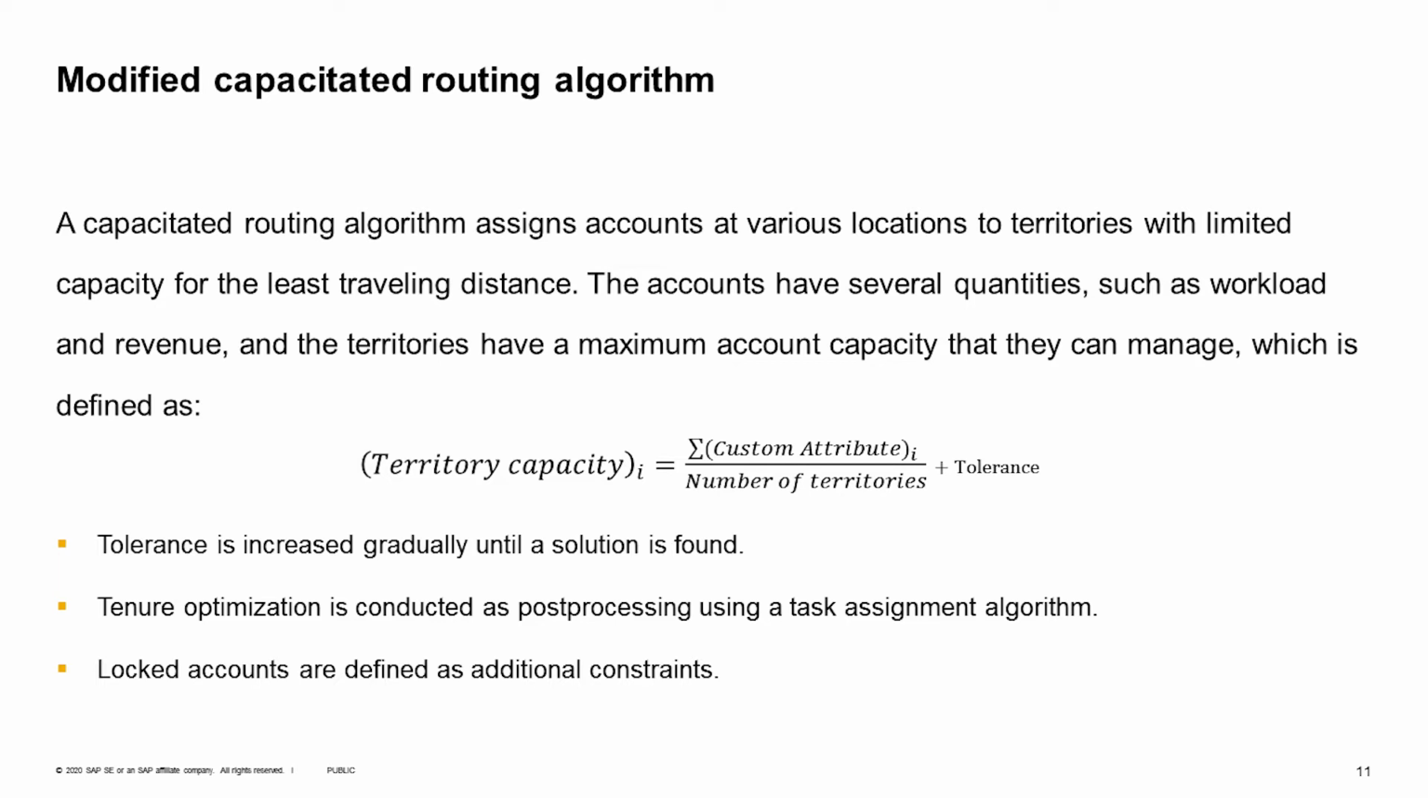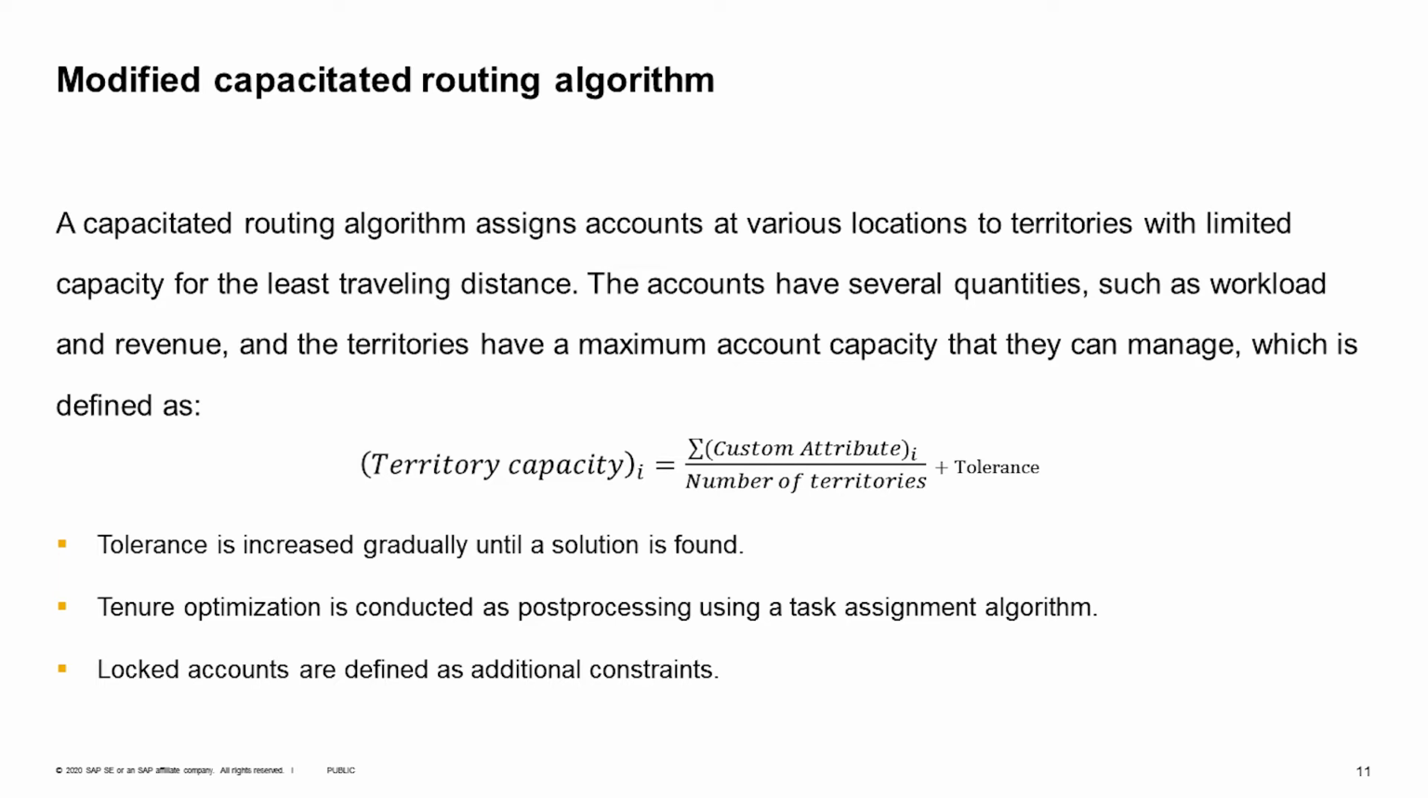And we have the capacity for all the custom attributes for all the territories. And then we also have a tolerance term. If the tolerance is 0, we can get the perfect solution. But in real cases, for most of the cases, we don't have the perfect solution. So if we use the tolerance of 0, for many cases, we cannot find a solution. So the way we handle it, we start with a small value for the tolerance. We try to find a solution. If we cannot find it, then we gradually increase the tolerance term to come up with a good solution.